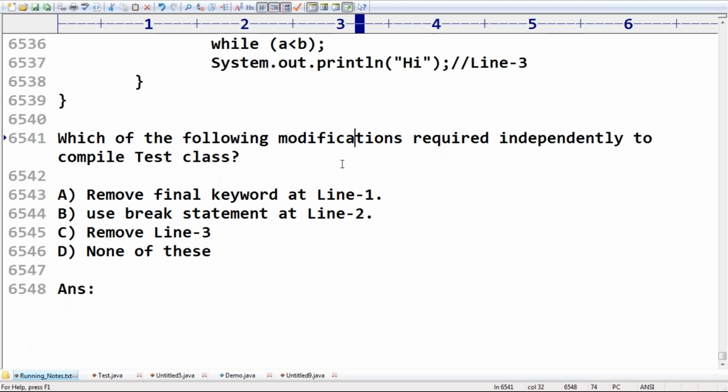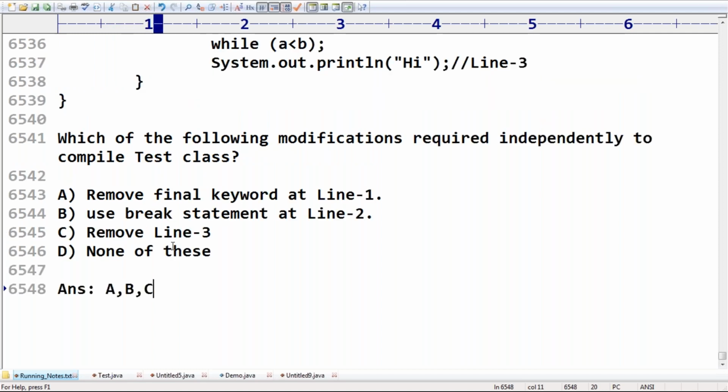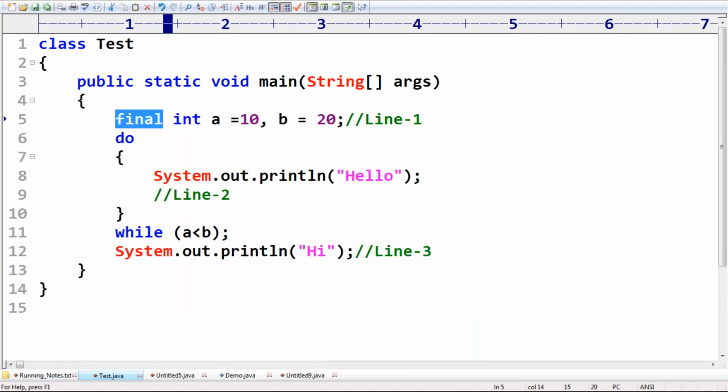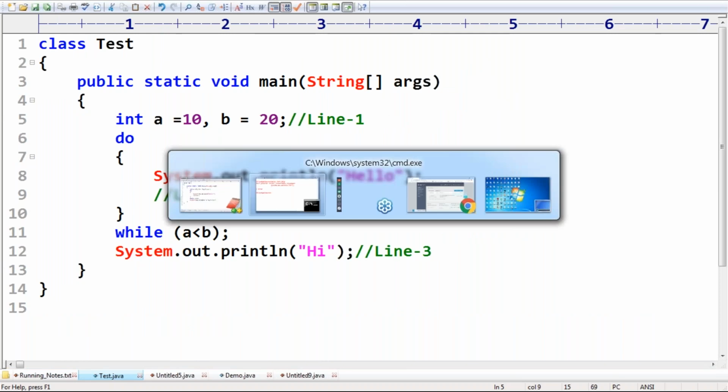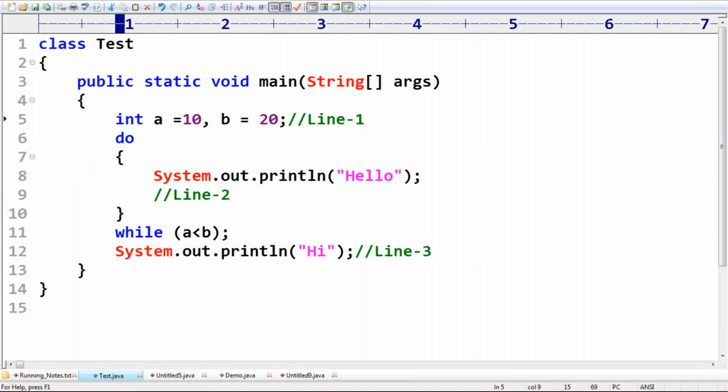Which of the following modifications are required independently to compile the Test class? If you perform A, or B, or C, any modification you do, happily this code is going to compile. Now observe, let me remove the first final. Now will the code compile or not? Perfectly, the code is going to compile. Forget about output. Is the code going to compile or not? Yes. Next, anyway final is there.